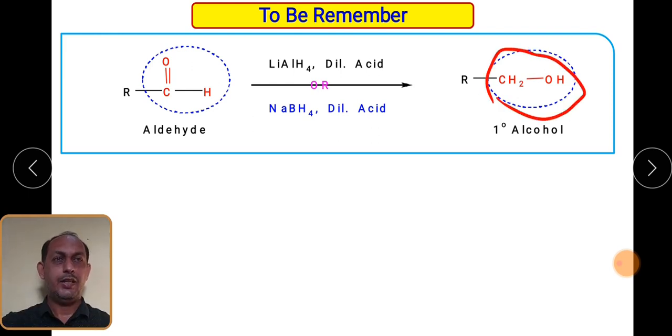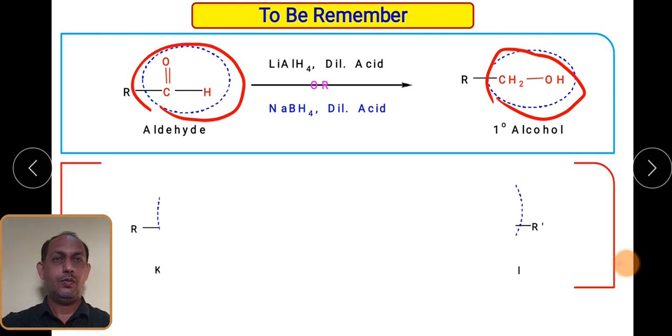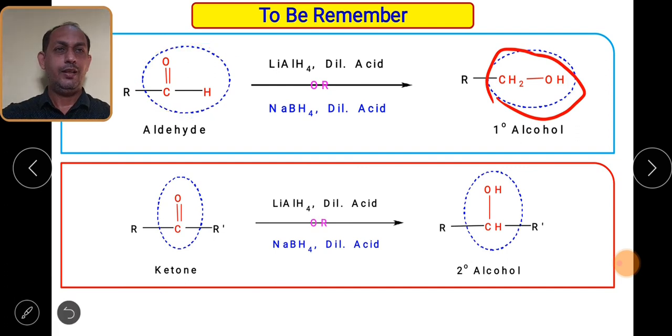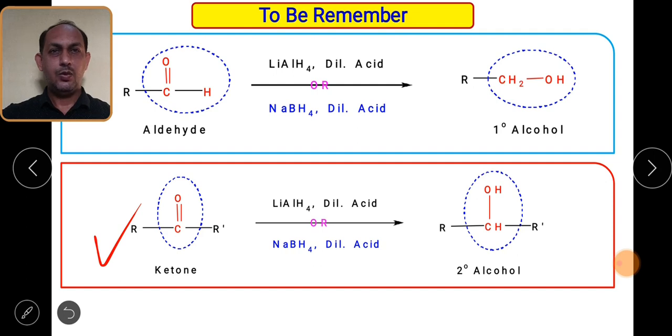This is the functionality change. Aldehyde gives you primary alcohol, while ketone, containing the functionality RCOR, in presence of lithium aluminum hydride or sodium borohydride, you will get secondary alcohol. This is what we need to understand when we carry out the reduction reaction.